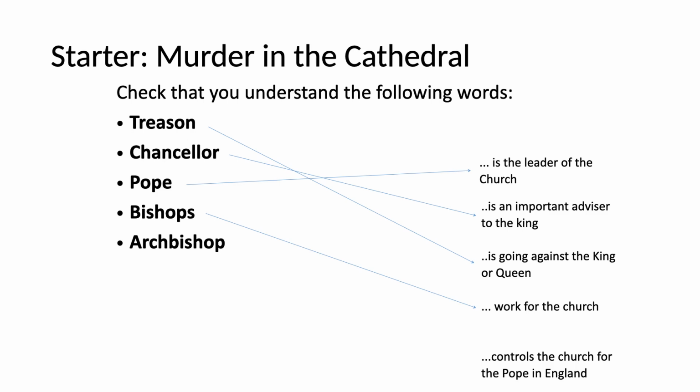Bishops work for the church. And finally, the Archbishop controls the church for the Pope in England. So if you remember our feudal system, where you have the king, the nobles, the knights, the peasants, the church system is going to look like the Pope, the archbishops, the bishops, and then the priests. So the archbishops are the ones who look after the church for the Pope, because the Pope can't be everywhere at once. He lives in Rome and he oversees Rome.